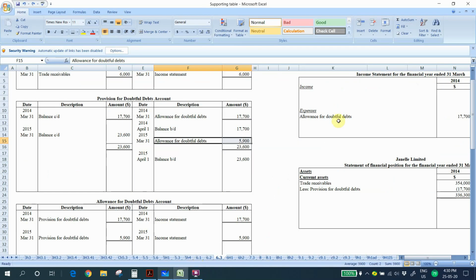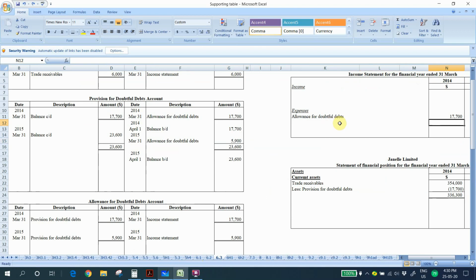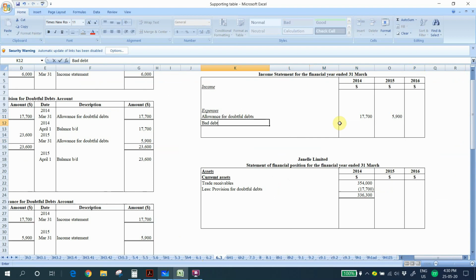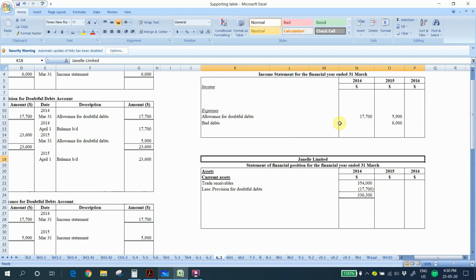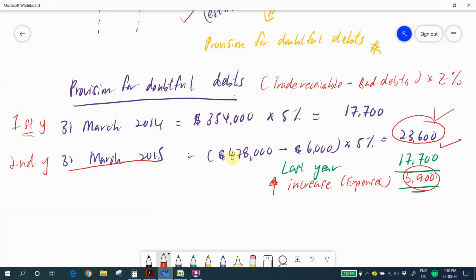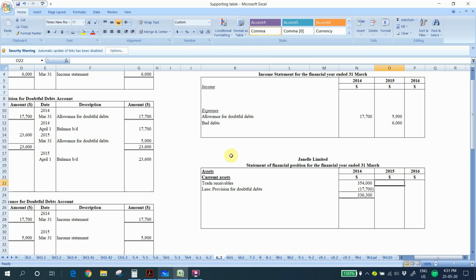So let's record in our income statement and statement of financial position. In 2015 it is 5,900 for allowance for doubtful debts, and then we have bad debts which is 6,000. And for the trade receivables, we have to record the net trade receivables. Your net trade receivables will be 472,000, because this is a bad debt. Bad debts have to be deducted from your trade receivables amount. So 472.